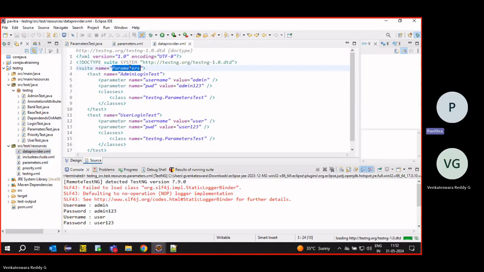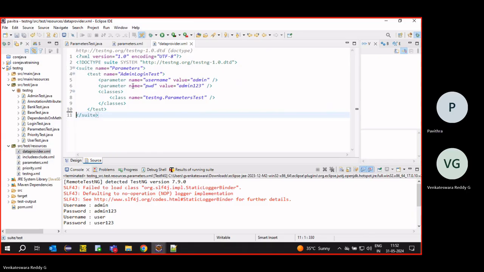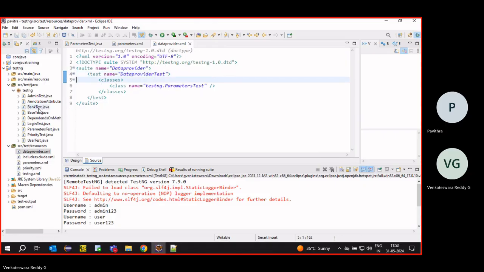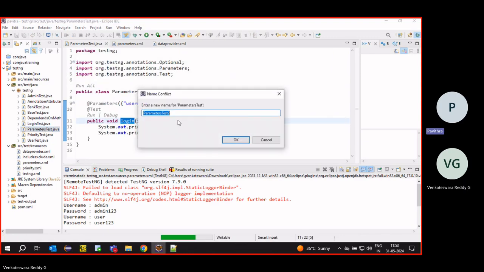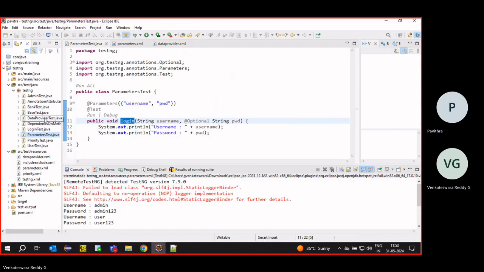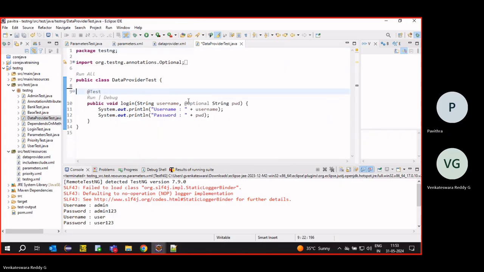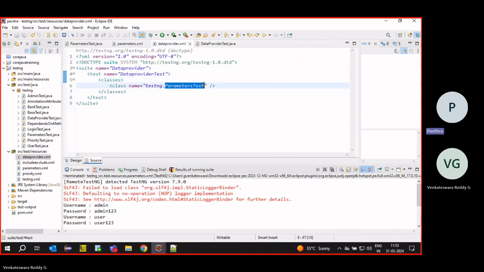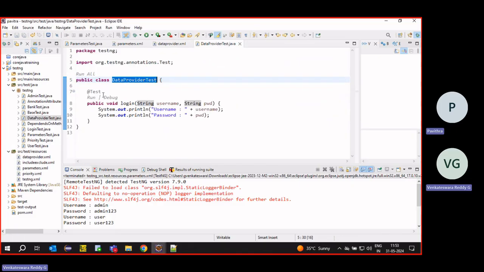Data provider. One test case, and for the data provider we have one method.